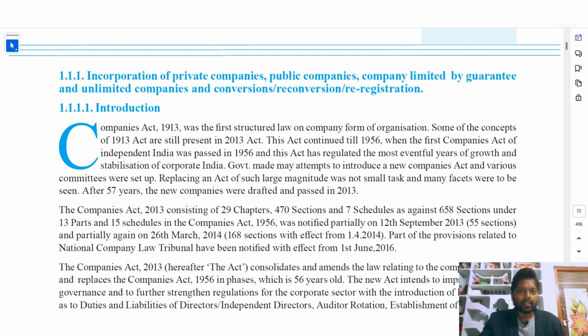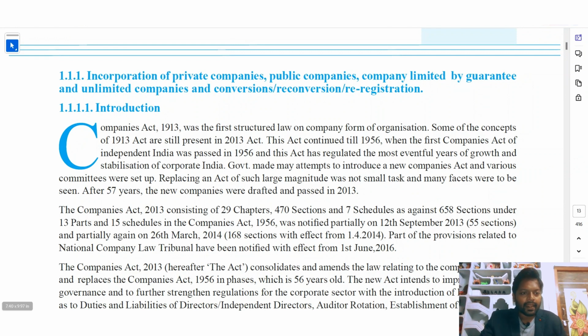Currently, in our existing society, the Companies Act 2013 is followed by every company. From 1913 to 2013, after 57 years, so many changes were made to the Companies Act. So many meetings were held and so many committees were formed. Based on constant changes in the environment and society, many new laws and new rules were introduced, and currently we are studying the Companies Act 2013 with all the amended rules.